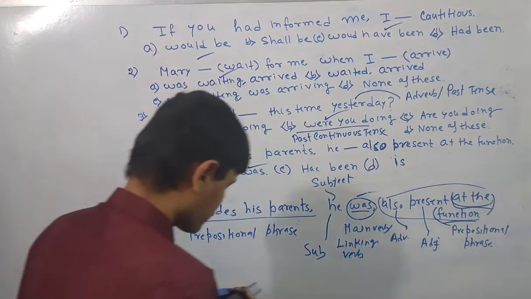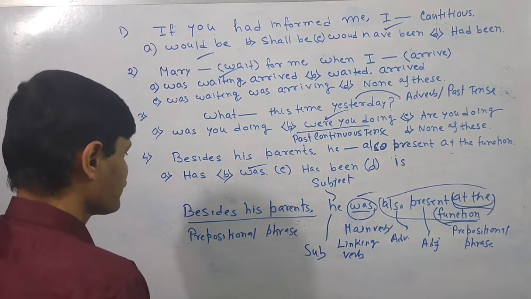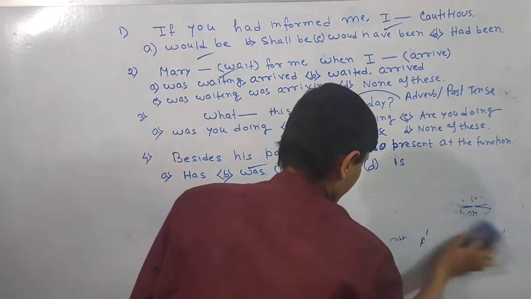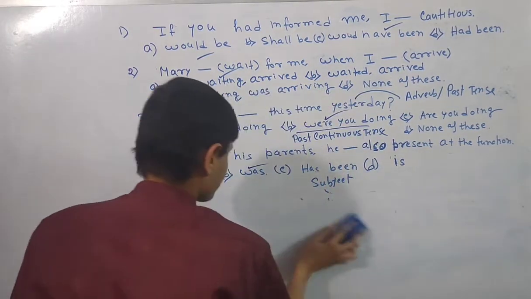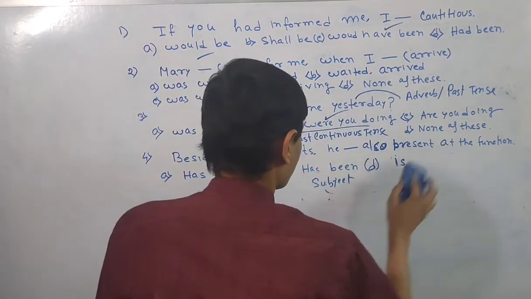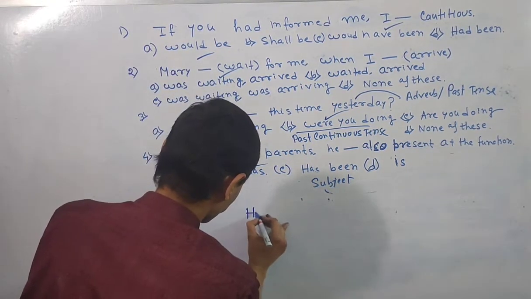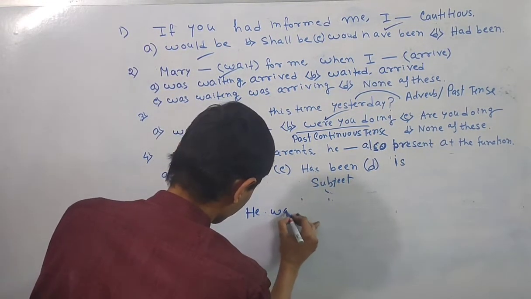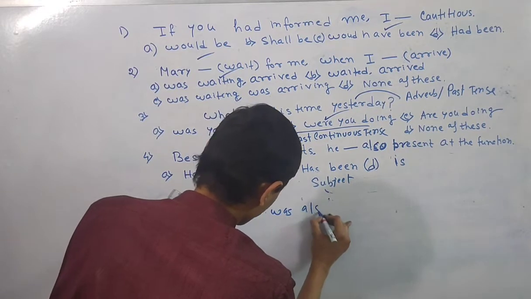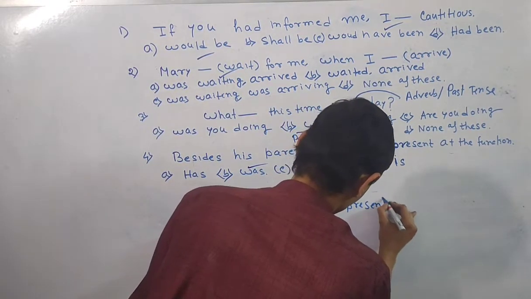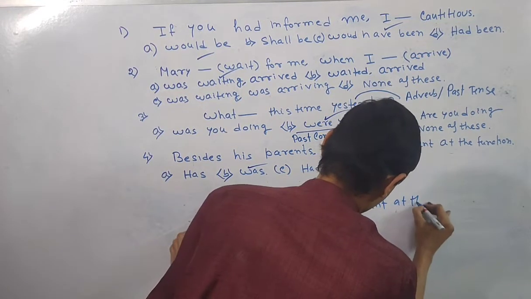Now here I would like to say that if we just remove this, I will just act on this part of the sentence. This means he was also present at the function. Okay.